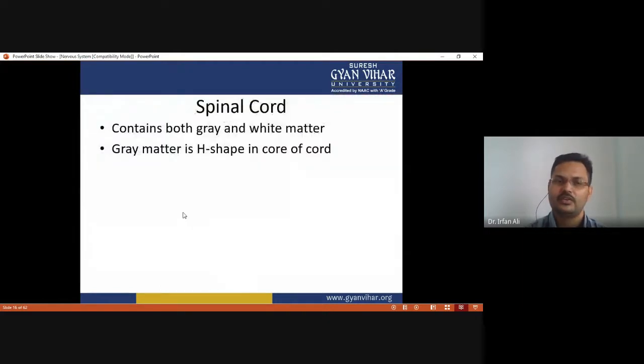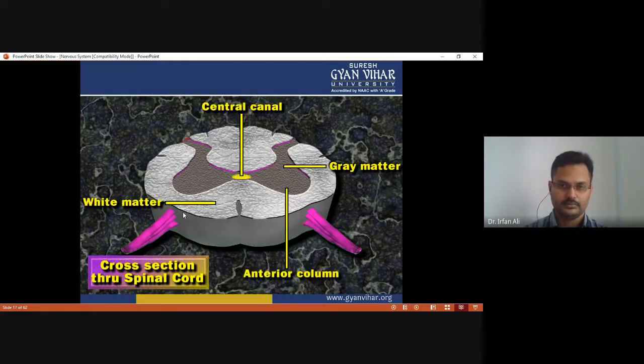And the spinal cord contains both gray matter as well as white matter. The gray matter is H-shaped in the core of the cord. You have to see in this figure. This is the central canal, and surrounding this central canal there is gray matter. Surrounding the gray matter there is white matter, and this is a cross section of the spinal cord.